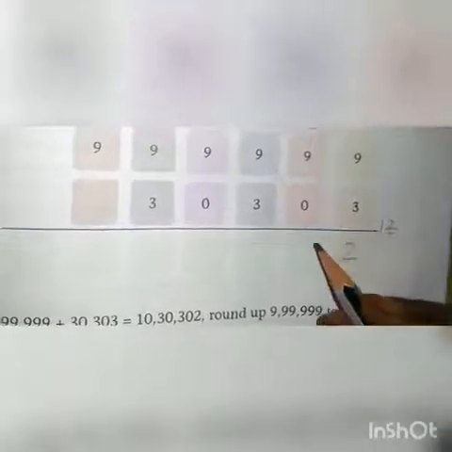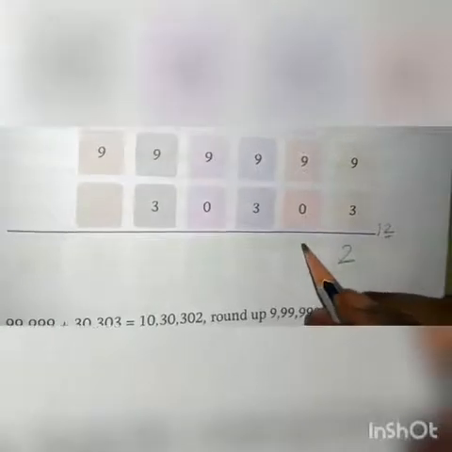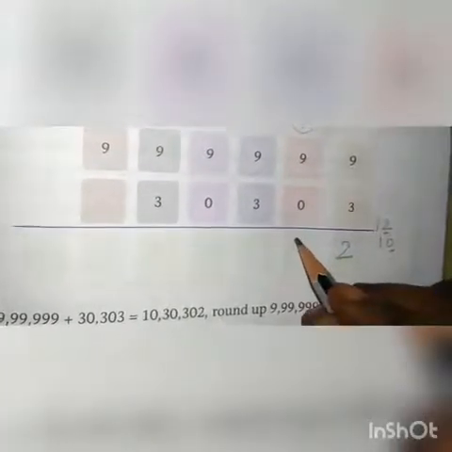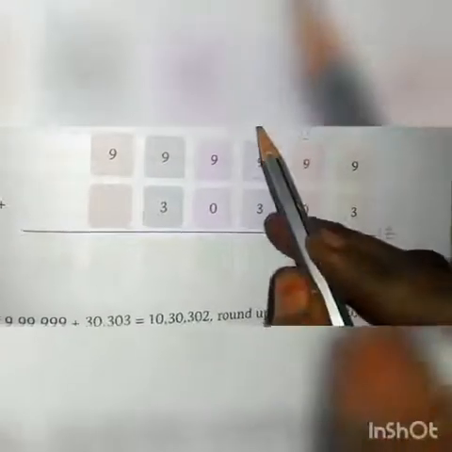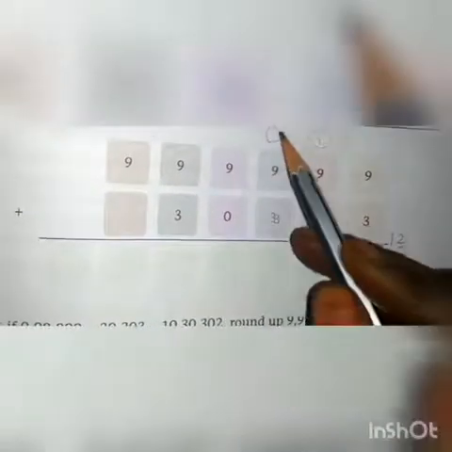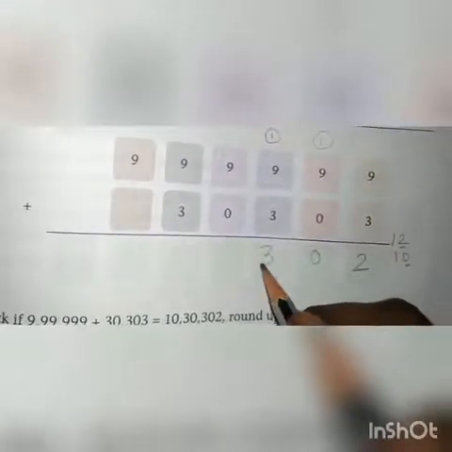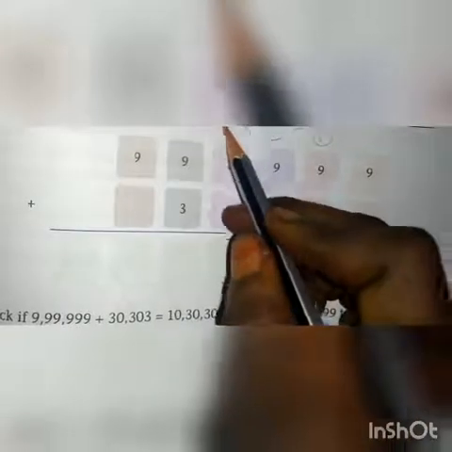9 plus 1, 10. 10 plus 0, 10. So from 10 we have to write 0 over here. Then 1 will be carried over to the next place again. 9 plus 1, 10. 10 plus 3, 13. From 13 we have to write 3 over here. And 1 will be carried over to the next place.